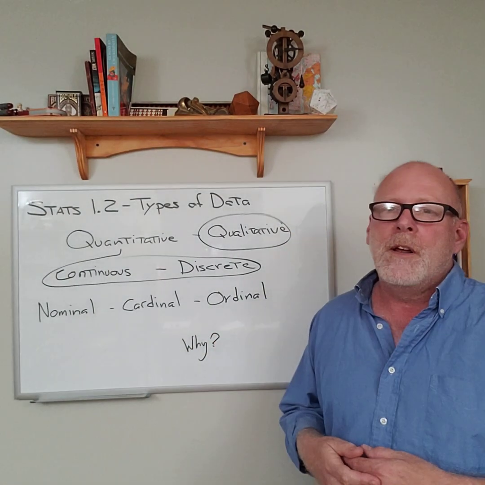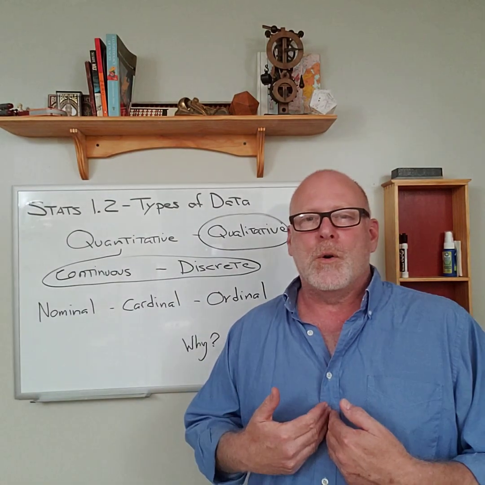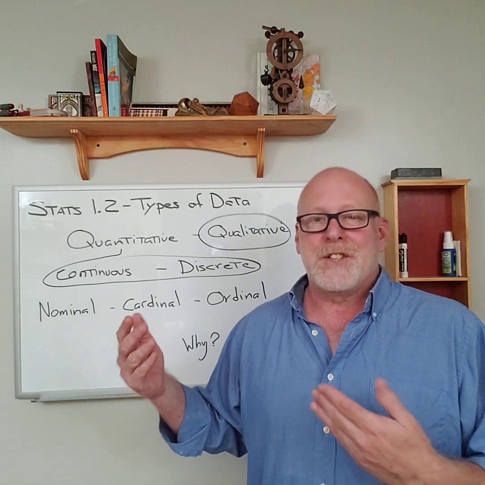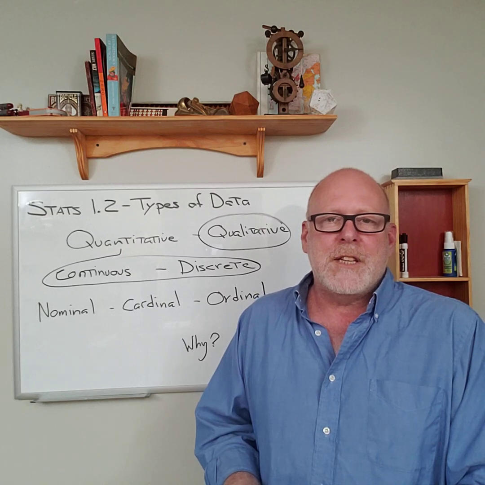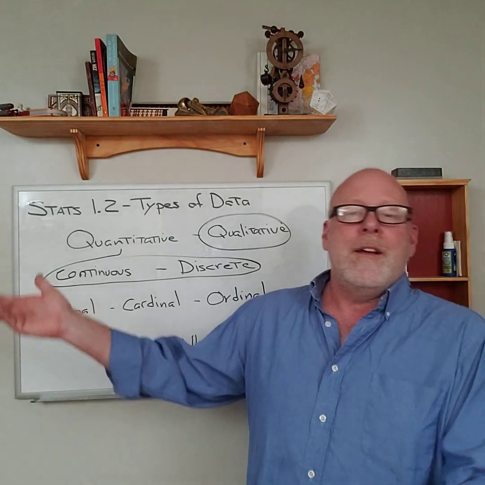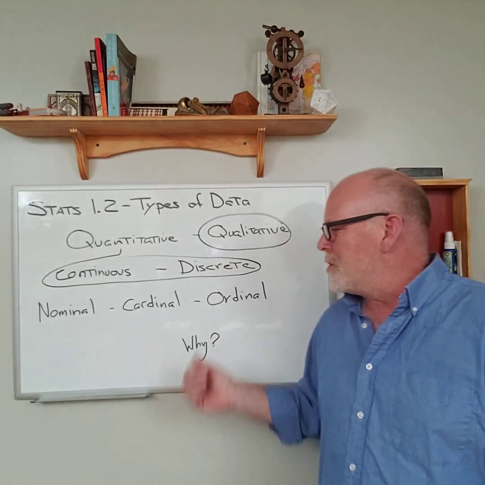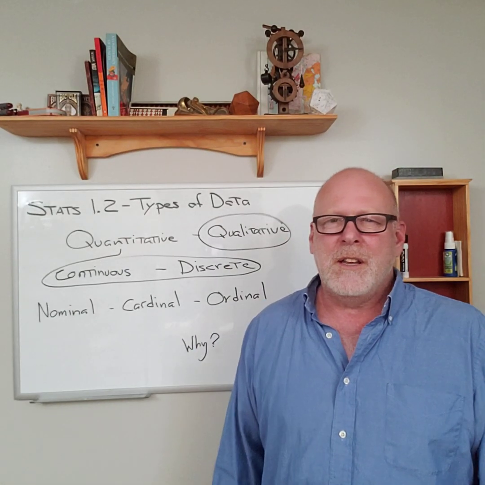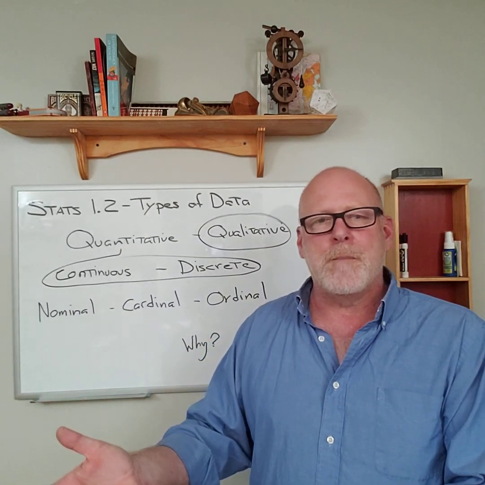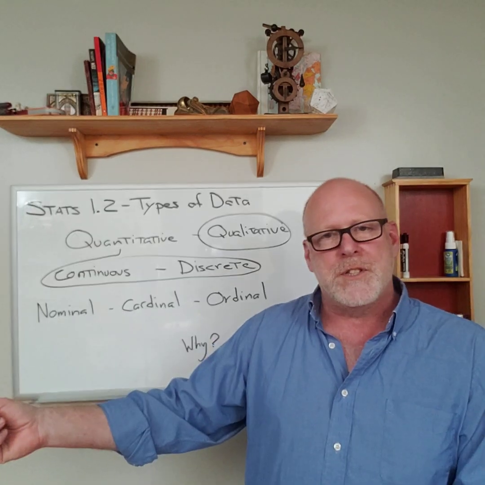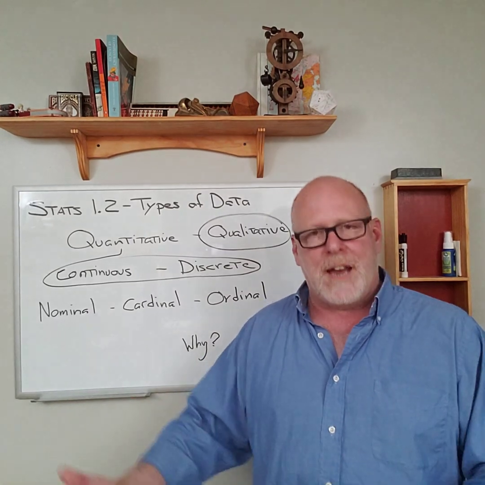An ordinal number is where you fit. Which child are you in your family? I'm the oldest, so I'm the first child. That's an ordinal number because I'm first in the order. What place did my team come in this last season? I don't have a team, but let's say they came in 8th. 8th would be an ordinal number because they were 8th in the order. And you can see how it's kind of useless to do math on ordinal numbers. If you take the first place team and the 7th place team, what do you have? You can't do anything with those numbers. They're just sort of, this one's here, that one's there. Whereas with cardinal numbers, we can compare them, we can add them, we can average them, all that kind of good stuff.